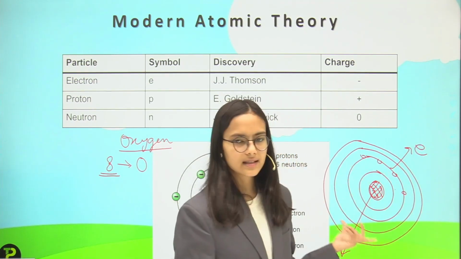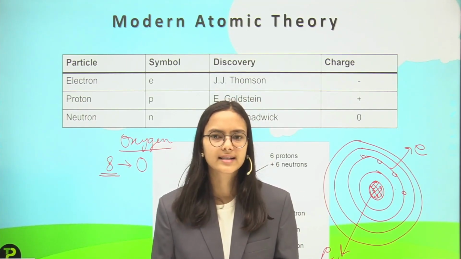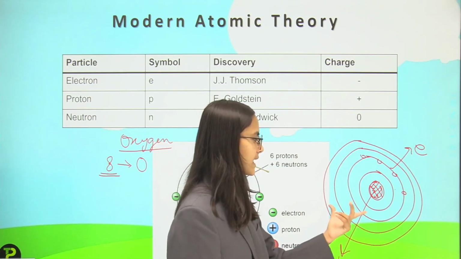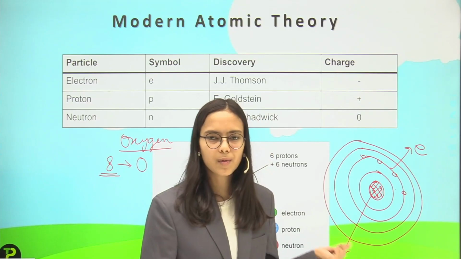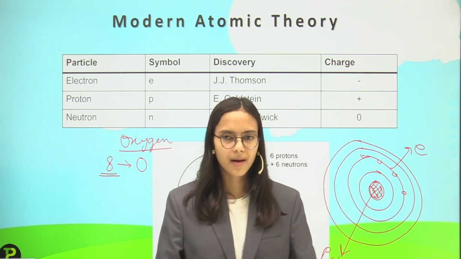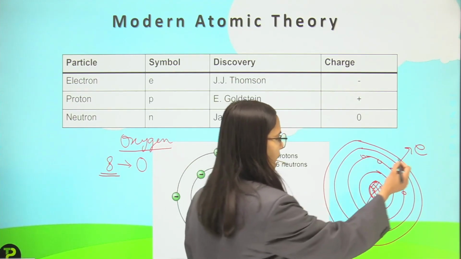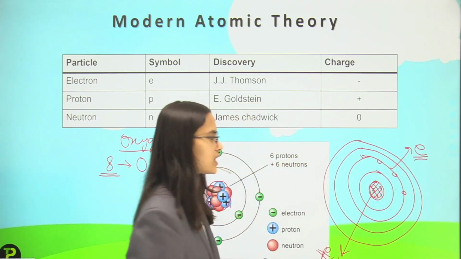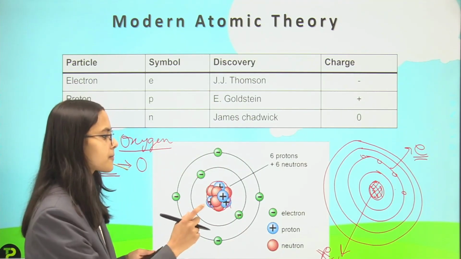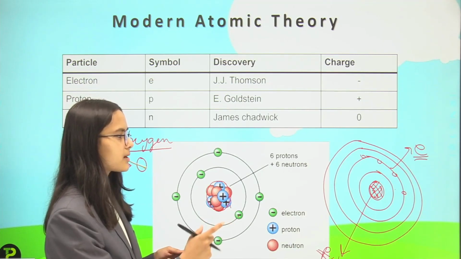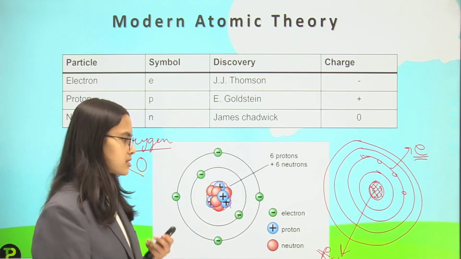This is the whole structure of the atom we are discussing: it is the smallest particle, made up of small particles, some of which have charge and some may not. If the number of protons and the number of electrons are equal to each other, we will have the electrical neutrality of the atom.